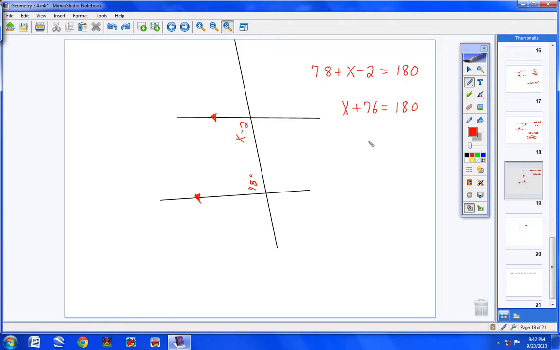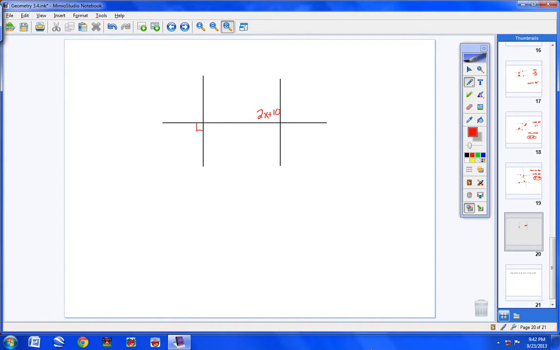Now, bring the 76 over and make it a negative 76, and that leaves you with 104. So x equals 104. Not too bad. Now let's take a look at our last problem of the class period.